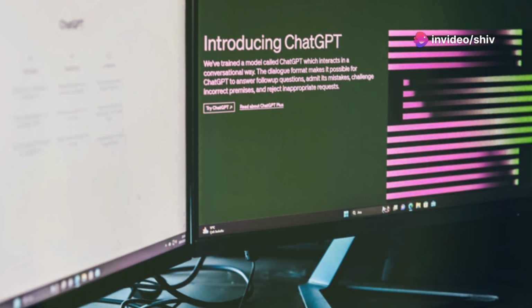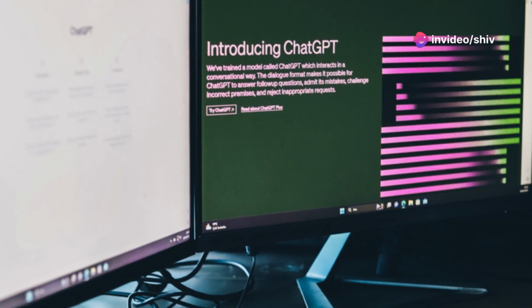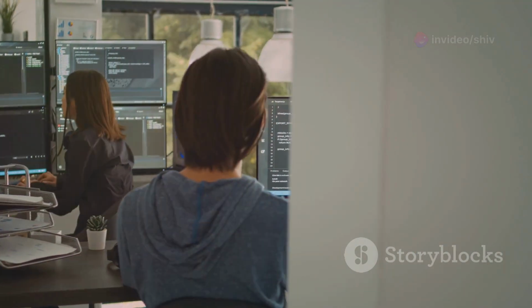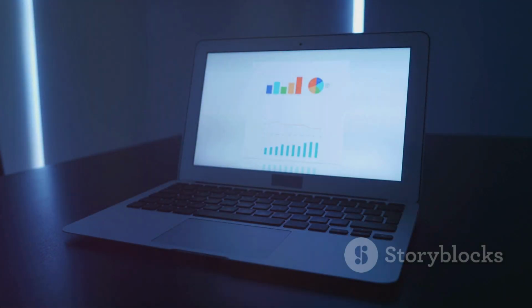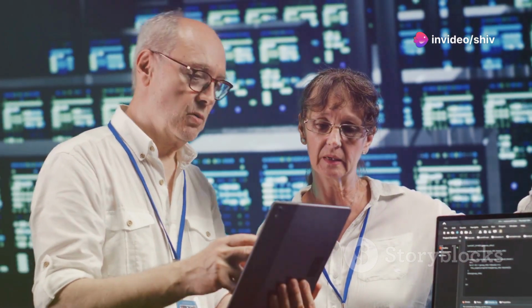Data collection involves gathering relevant data from various sources. These sources may include databases, APIs, or web scraping. The quality and relevance of data directly impact the model's performance. Therefore, human judgment is crucial in selecting appropriate data sources.